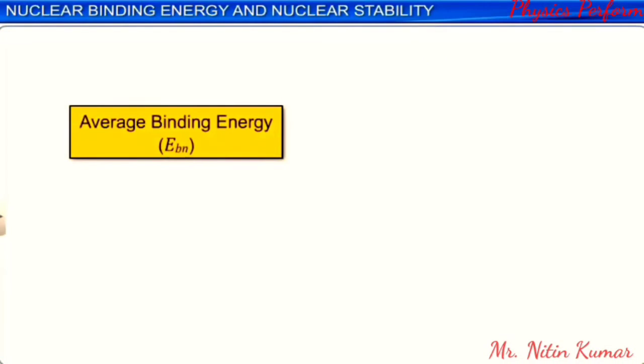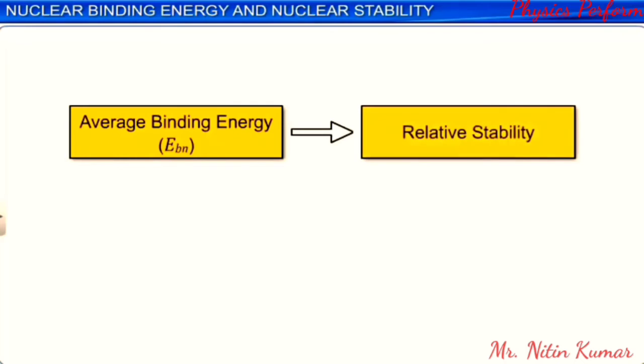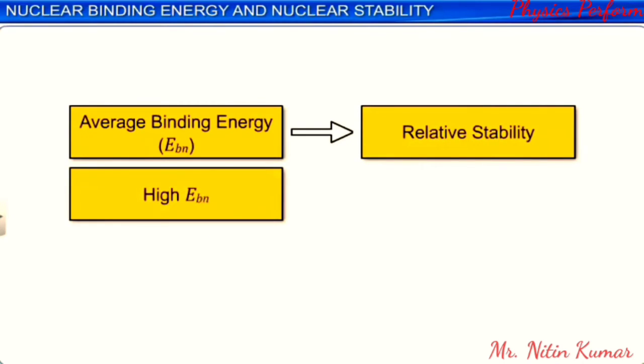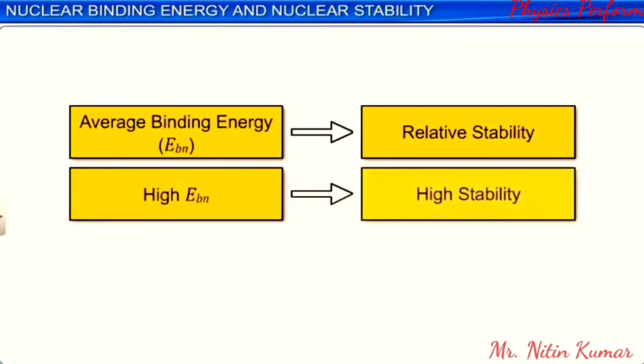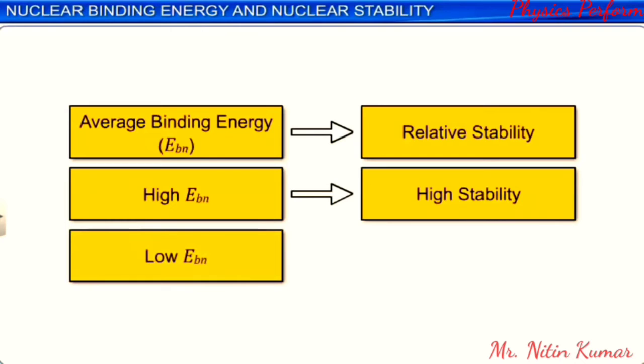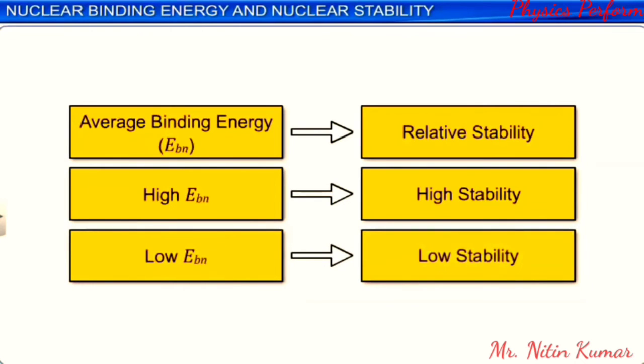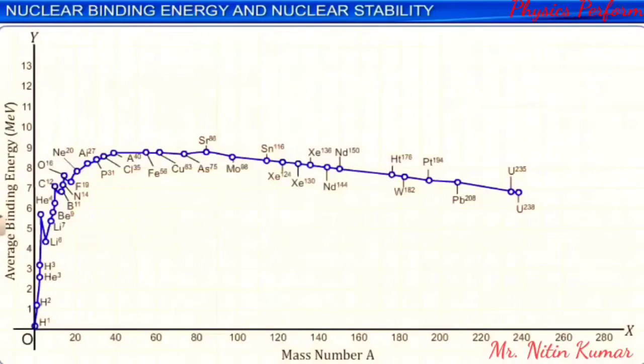Average binding energy of various nuclei indicates the relative stability of the nuclei. High average binding energy values indicate highly stable nuclei, while low average binding energy values indicate low stability for the nucleus. We can understand the relative stability of the various nuclei of the elements by plotting a graph between the average binding energy values on the y-axis and the corresponding mass number values on the x-axis.